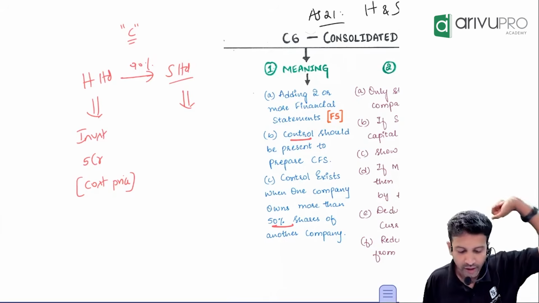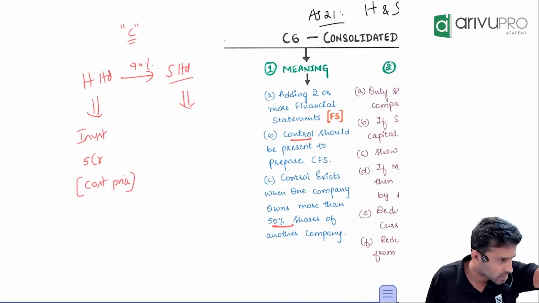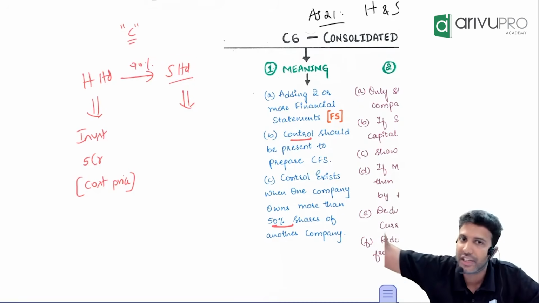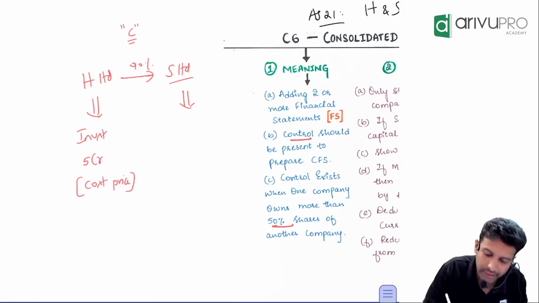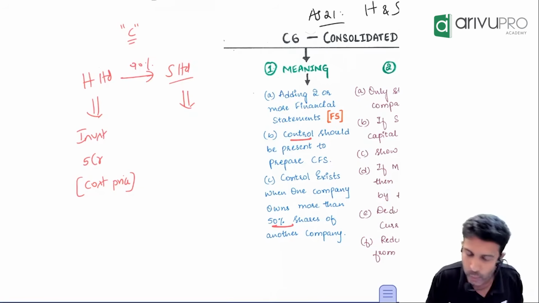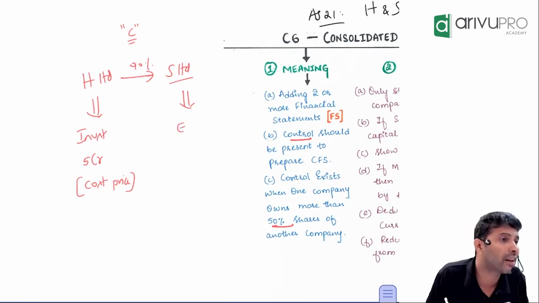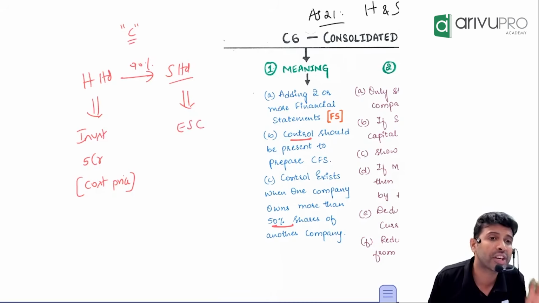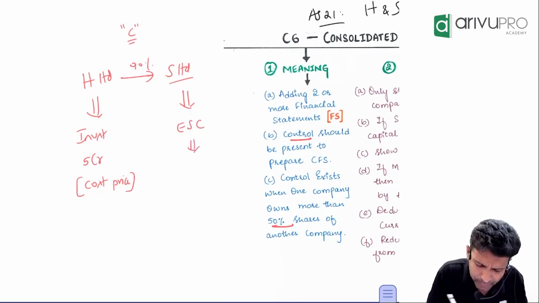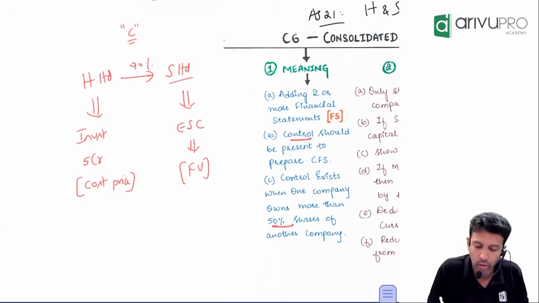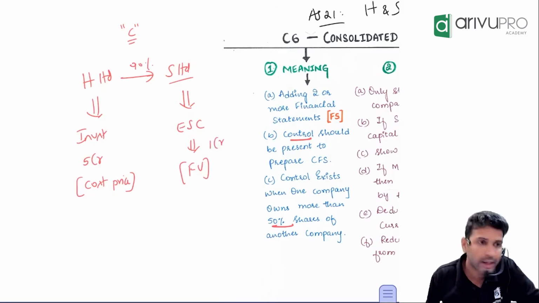So let's move forward. For H Limited, it is an investment. For S Limited, H has purchased equity shares of S Limited, which means S Limited has issued equity shares to H. When a company issues equity shares, it is share capital, right? And S Limited shows the same component as equity share capital. But equity share capital is shown at face value. Face value may be 5 crore or 1 crore, or it could be 10 lakh also.